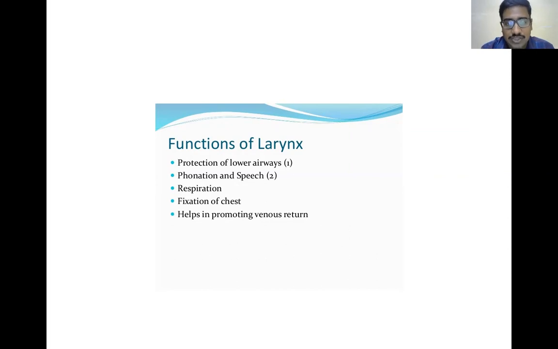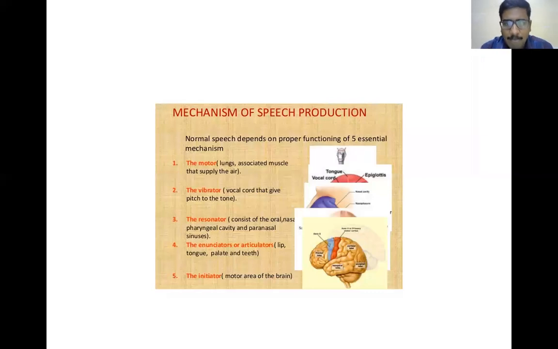So these are all the functions of the larynx: protection of the lower airways, phonation and speech, respiration, fixation of the chest, which is helpful for lifting weights, and helping in promoting venous return. Friends, please note down all these 5 points, because if they give a 4 marks question, these 5 points are enough. If they give a 4 marks question regarding the mechanism of speech production, you write all these 5 points and elaborate on them. And if they ask a 2 marks question, just mentioning these 5 points is enough.